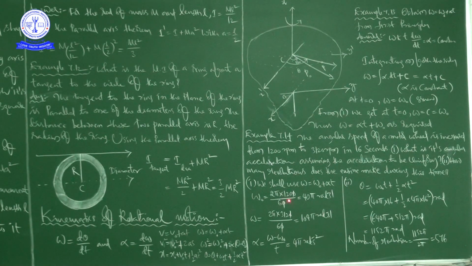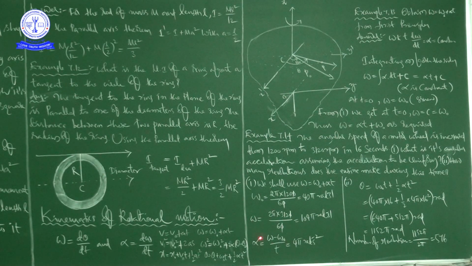40 pi, right? So this 0 will get cancelled. 6 1 ja, 6 20 ja. 20 into 2 is 40, 40 pi radians per second. It is the initial angular velocity. Next, final angular velocity omega is equal to 2 pi into 3120 divided by 60. So 0 will get cancelled, and 2 1 ja, 2 3 ja, and finally it will come 104 pi. 104 pi radians per second is the final angular velocity, right?